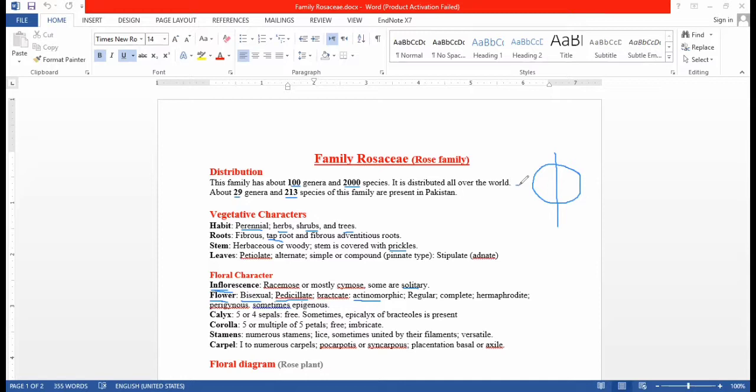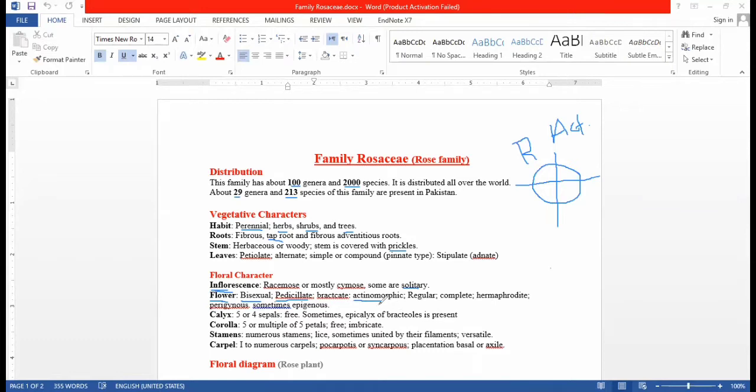If we cut it further into four parts, you see four equal halves. So this is a regular flower, and the botanical term for this is actinomorphic. The opposite of actinomorphic is zygomorphic.